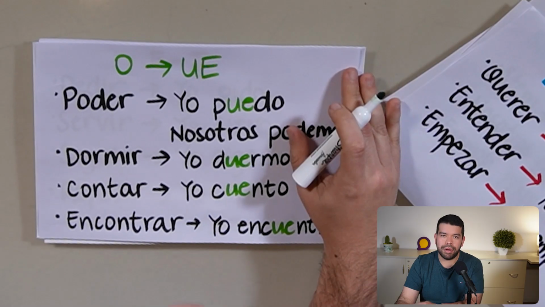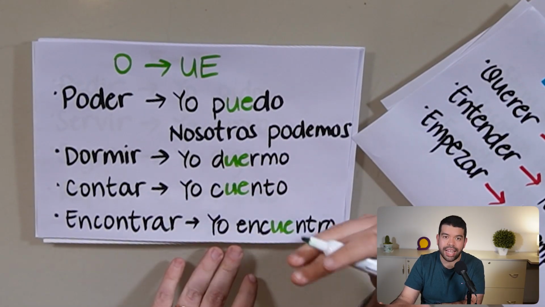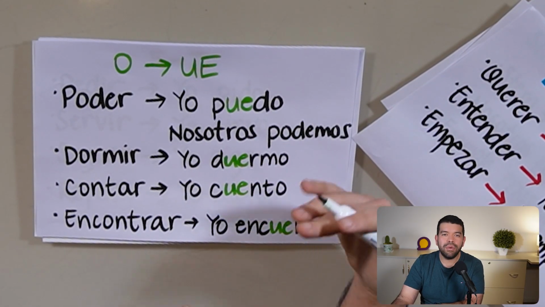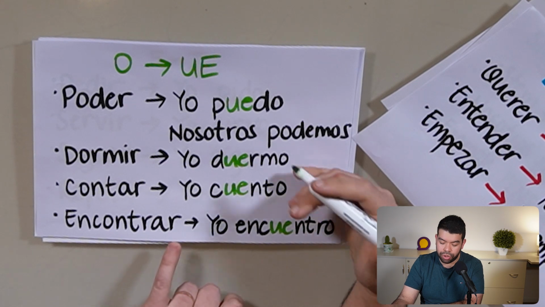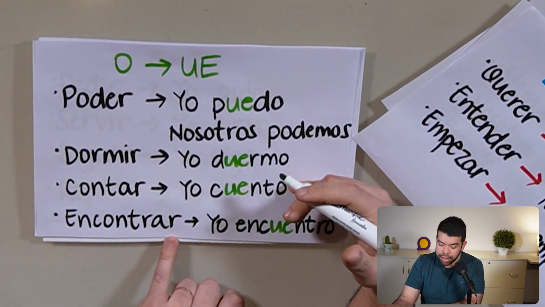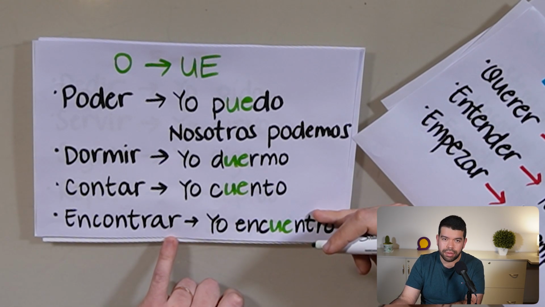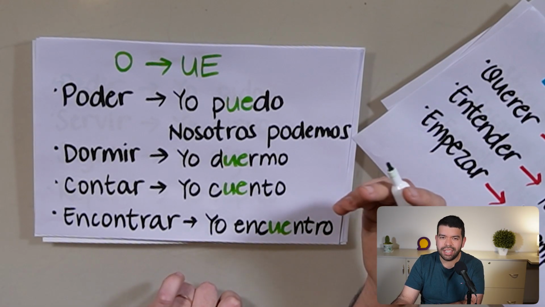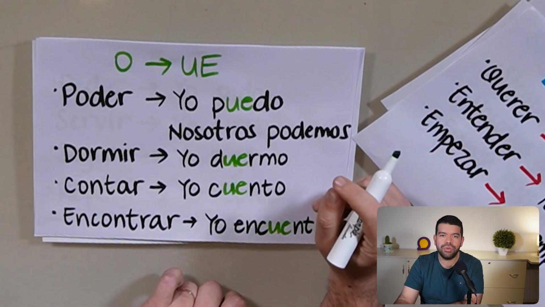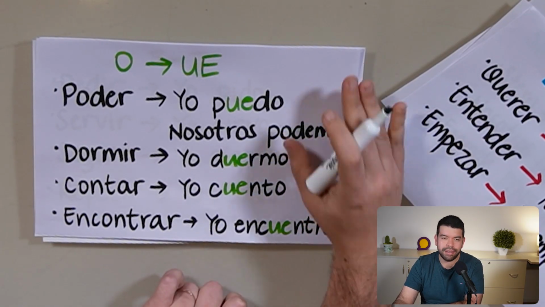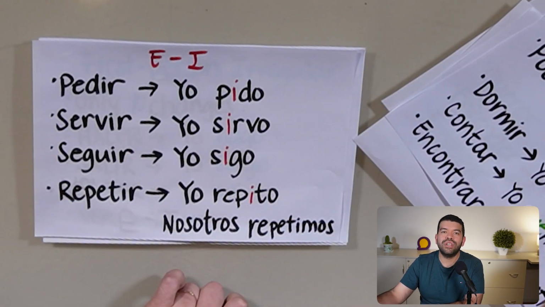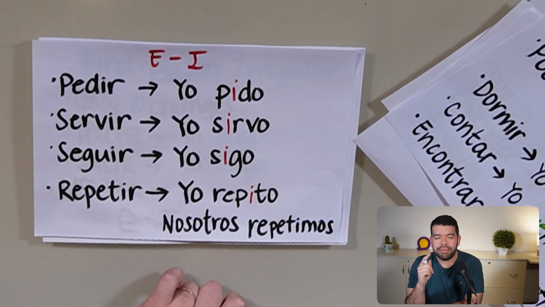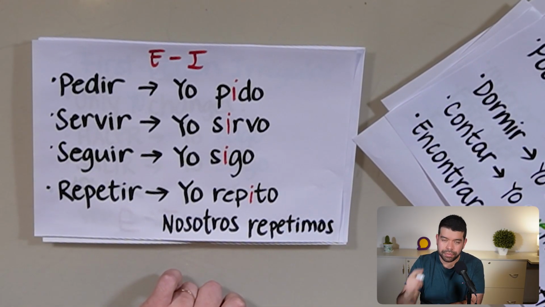Great. And here we have a few more that you should know. The verbs dormir, contar, and encontrar. They would change, for example, to yo duermo, yo cuento, yo encuentro. I sleep, I count, I find. See? Each time the O changes to UE. Easy. Now we have to see one more stem change, okay?